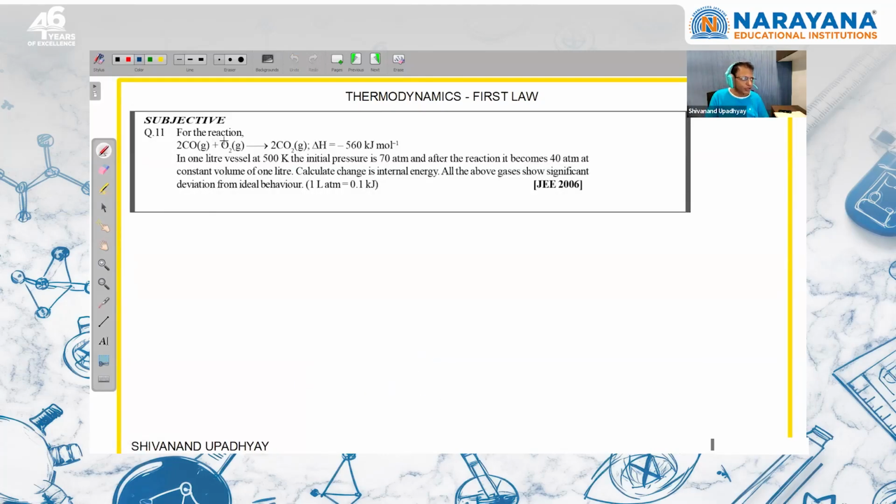Then the second question, for the reaction, this is the reaction, delta H of the reaction is given. In a 1 liter vessel at 500 Kelvin, the initial pressure is 70 atm, and after the reaction, it becomes 40 atm at constant volume of 1 liter. Calculate the change in internal energy.